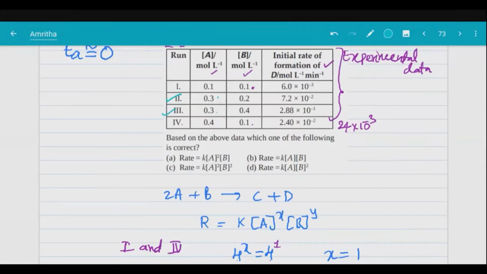Just look at the second and third experiment. So what is the correct option now?